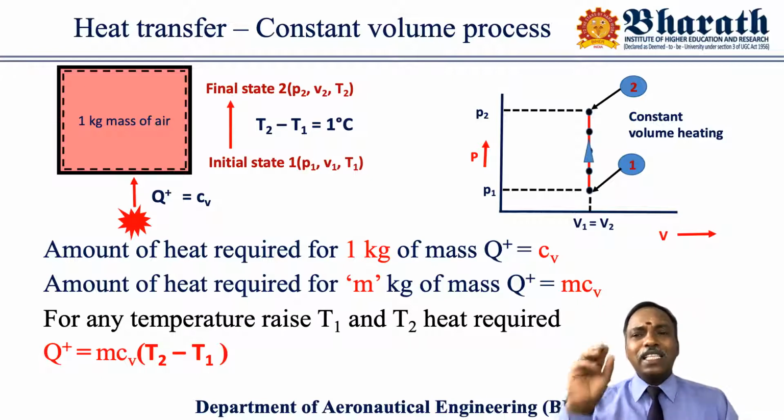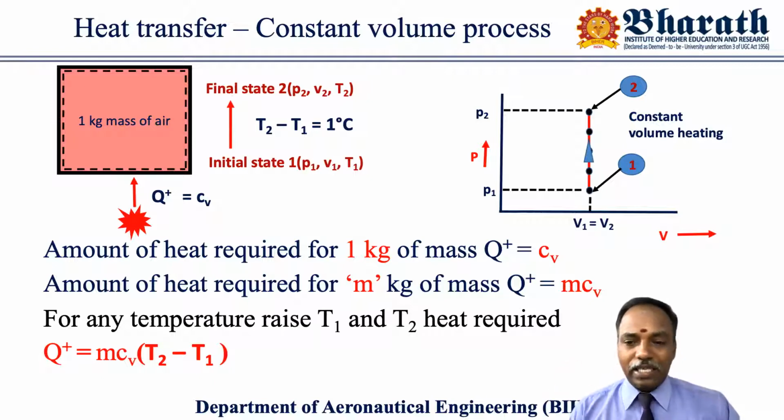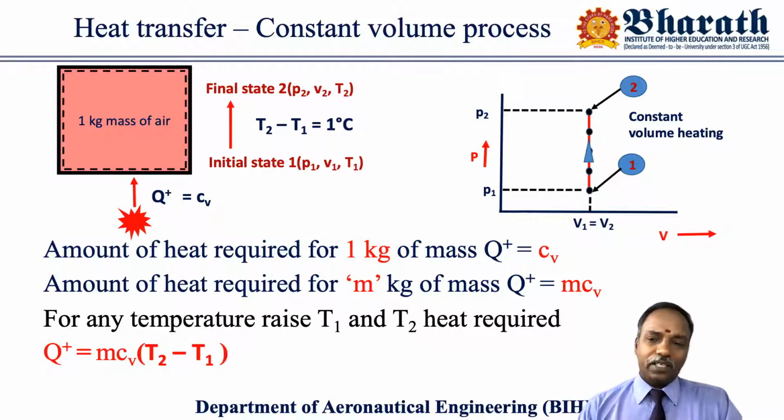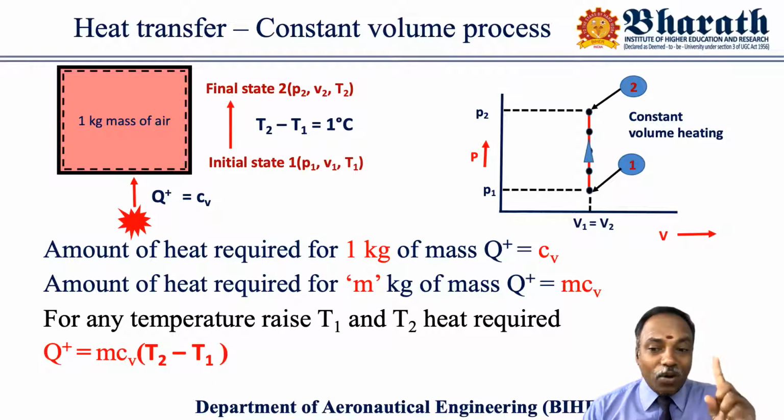So now, using CP and CV, what is the use? Why I want to know about this is that every substance, whether it is oxygen, nitrogen, air, whatever it is, its specific heat value will be unique. Please try to understand, it's unique. Using that, I'm going to derive an expression. See, CV is meant for 1 degree increase. It is the amount of heat energy responsible for increasing the temperature by 1 degree centigrade for 1 kilogram of mass.